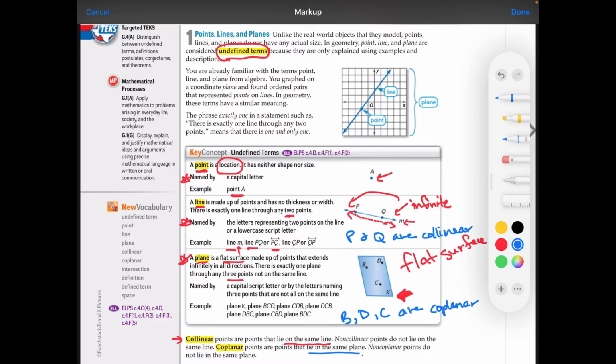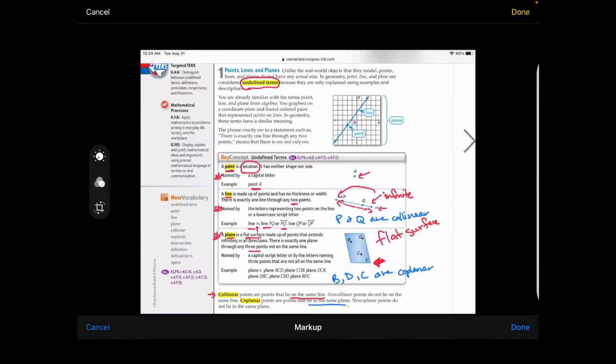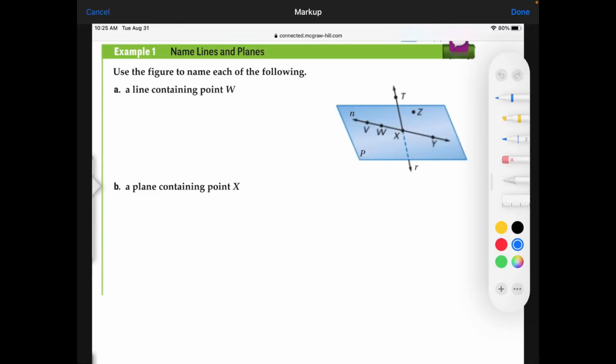So let's practice naming some of these. Remember, geometry is a completely different type of math than what you've seen before. There's a lot of terminology. It's a language. So let's practice the language now. Here we have a picture with some lines, some points, and a plane. And they want us to name each of the following.